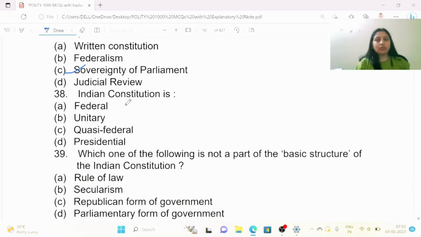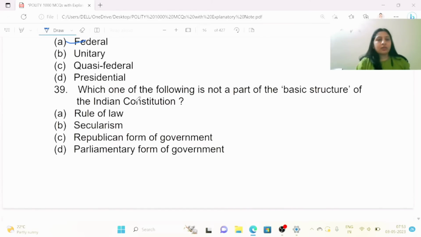Next is, Indian Constitution is. Options are A federal, B unitary, C quasi-federal and D presidential. So Indian Constitution is federal. Which one of the following is not a part of the basic structure of Indian Constitution? Options are rule of law, secularism, republican form of government, parliamentary form of government.